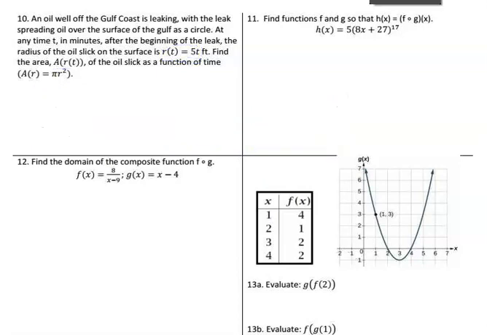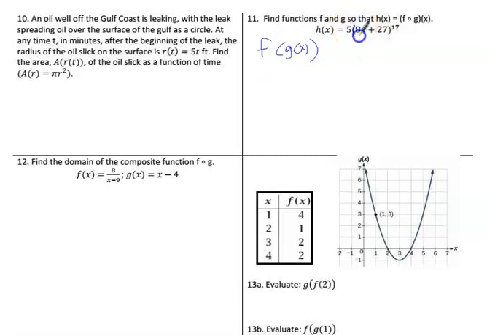Number 11. On this one, we've got two functions that were put together. They give us this value right here. Now on the assignment, it's usually easier because you have multiple choice. And on the test, you'll have multiple choice. But we want two functions where g is on the inside. So I want to figure out what function is on the inside and what's on the outside.